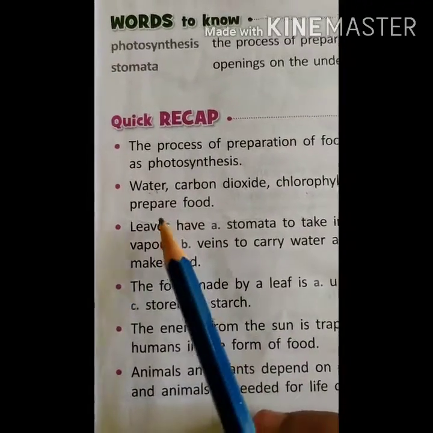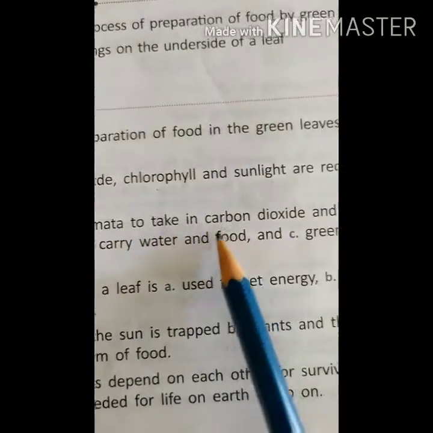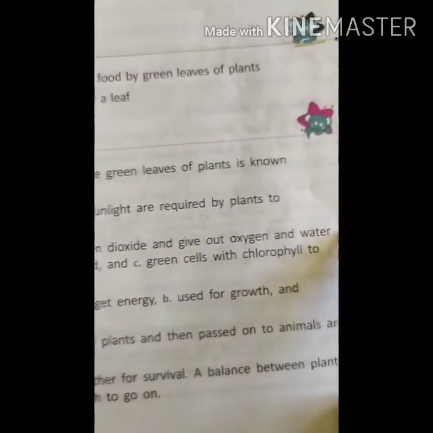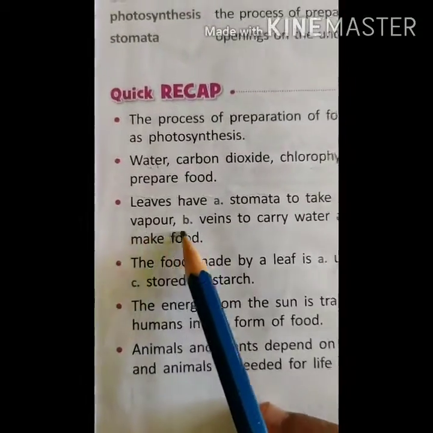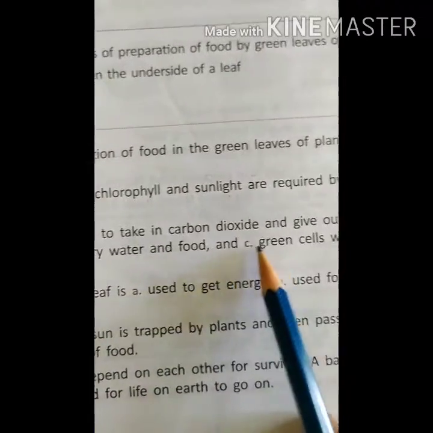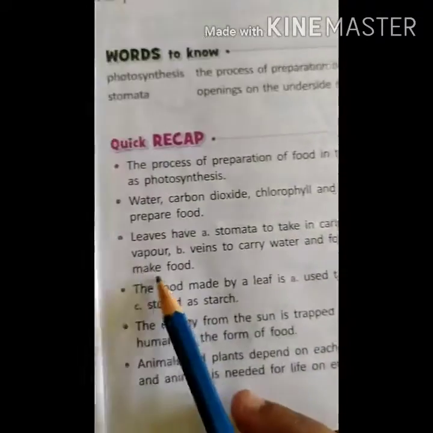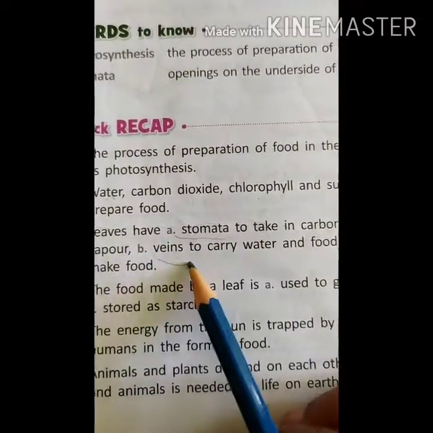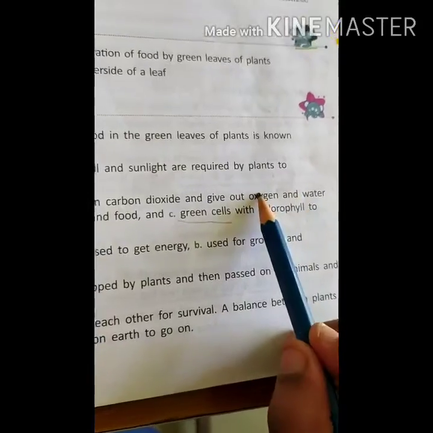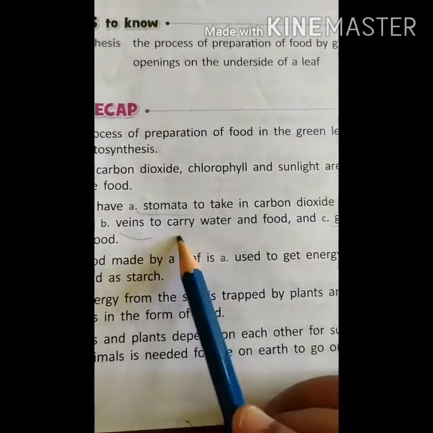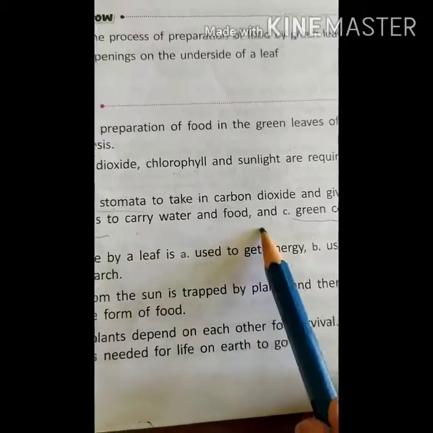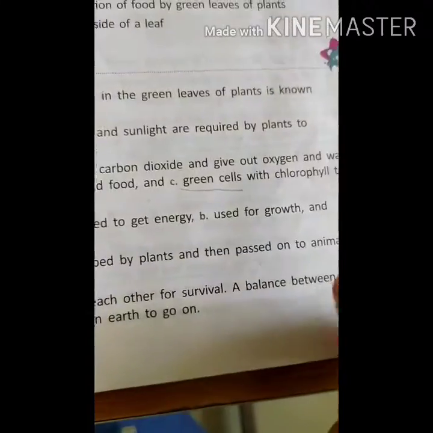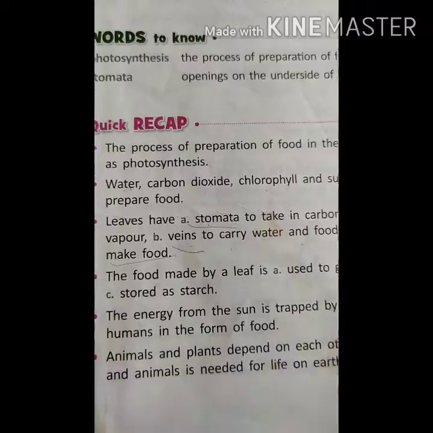Yes, next. Leaves have stomata to take in carbon dioxide and give out oxygen and water vapor, veins to carry water and food, and green cells with chlorophyll to make food. Okay, leaves have what? Stomata, veins and green cells. What can the stomata do? They can exchange the gases. They give out oxygen and water vapor. What do the veins do? Veins can carry water and food. And what do the green cells of chlorophyll do? They make the food for the plants.